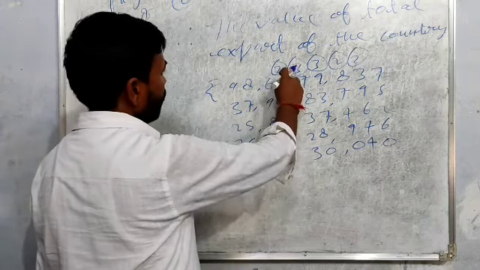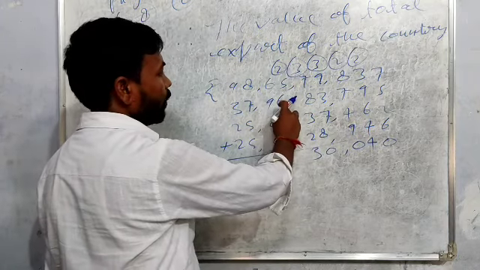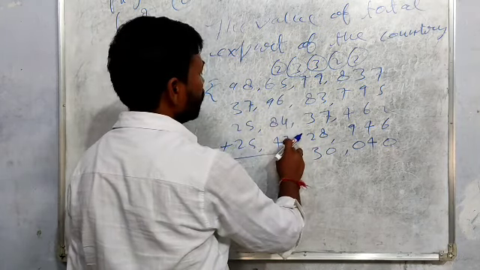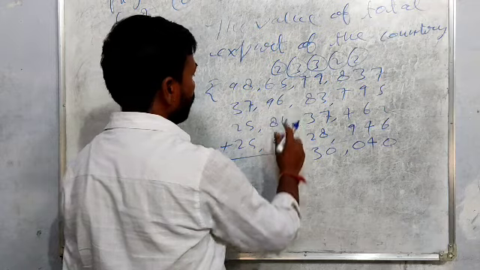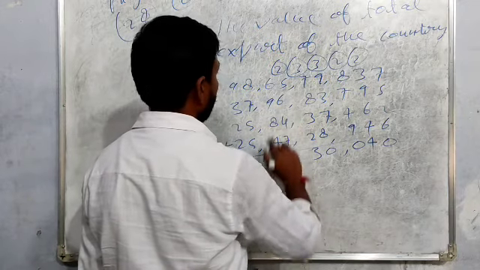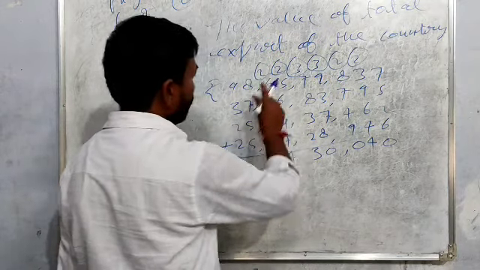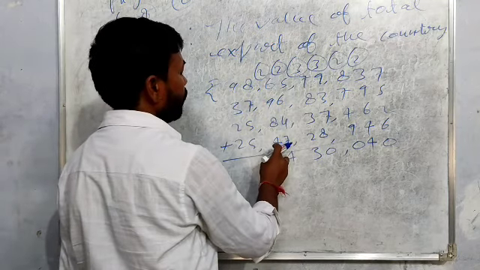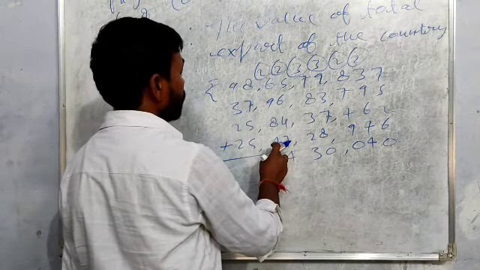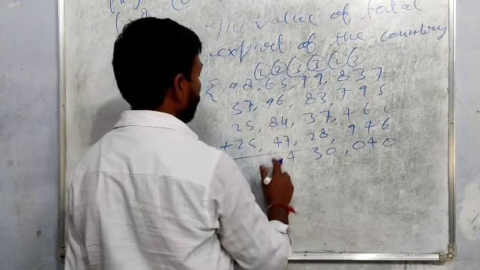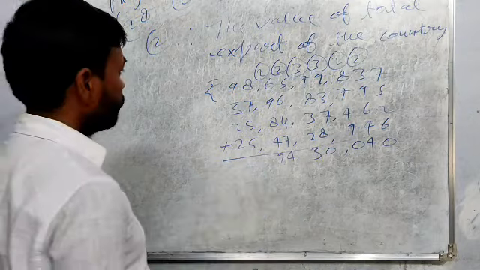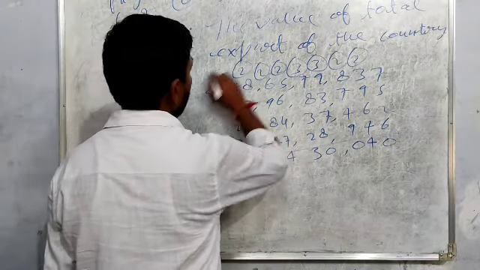So you will add this column. 5 and 2, 7. 7 and 6, 13. 13 and 7, 20. And 4, 24. 2 will be carried again. 6 and 2, 8. 8 and 16, 24. 16 and 4, 20. And 9, 29. Again 2 will be carried.